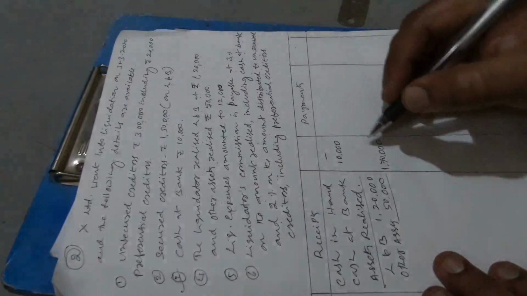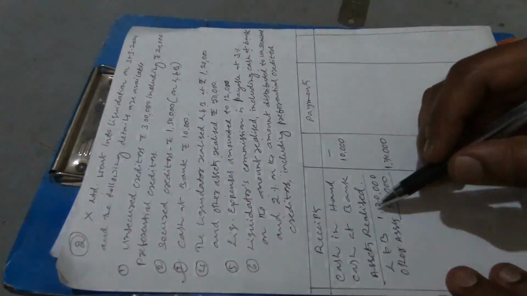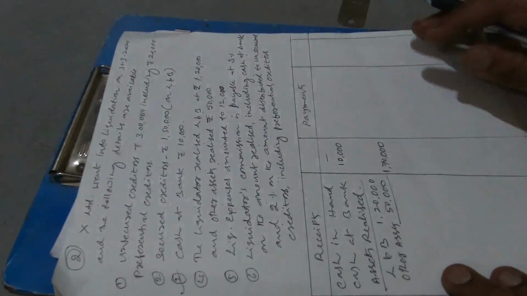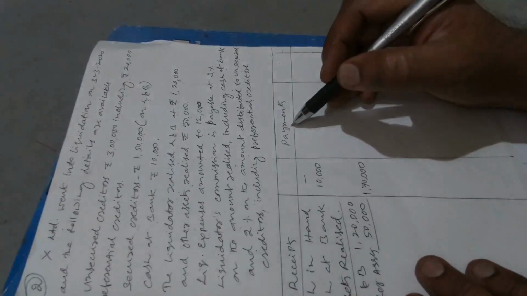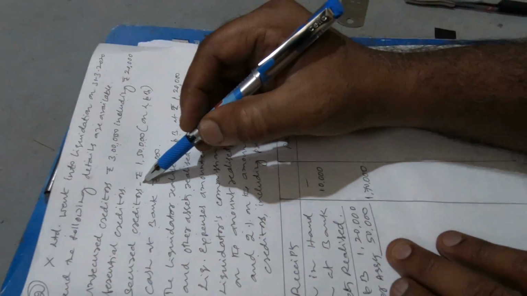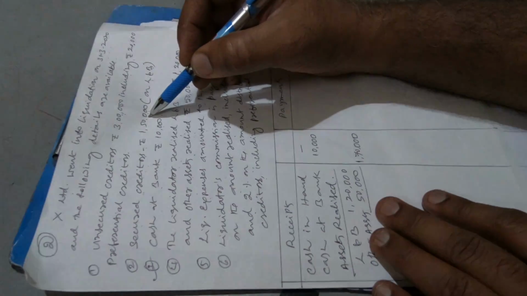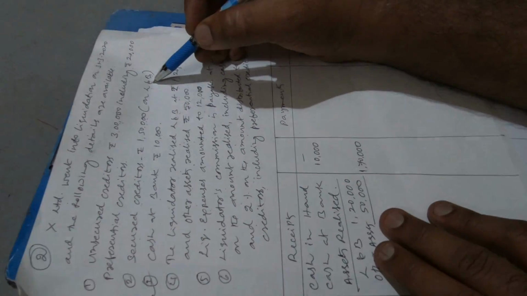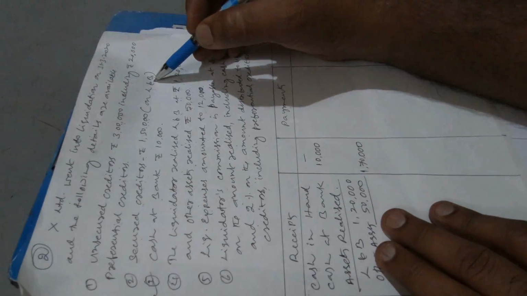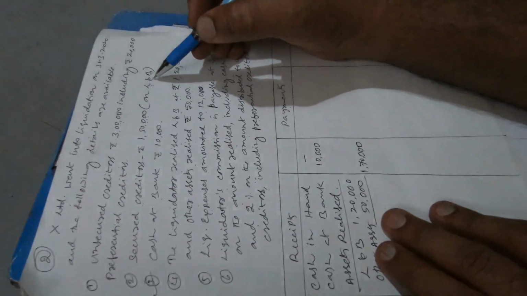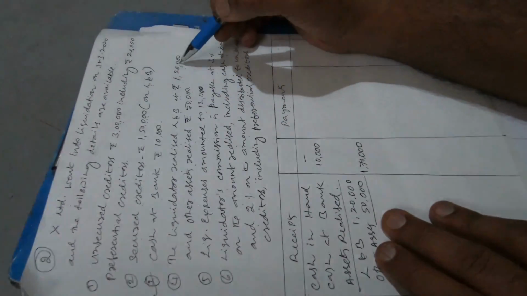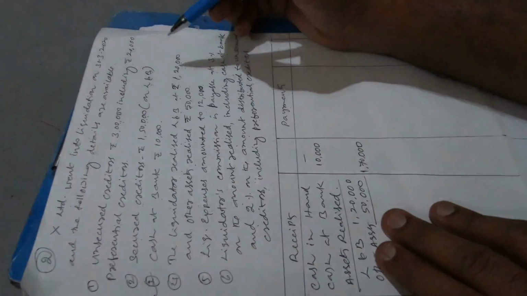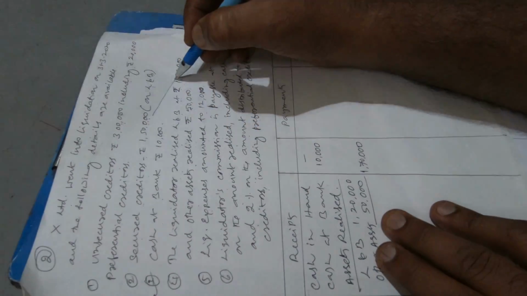Now, apart from these assets realized, we don't have any other receipt here. So let us move on to the payment side. Now, coming to the point here, see the secured creditors is actually 1,50,000, for whom land and building is given as a security. Irrespective of the original value of the land and buildings, when it is sold it has raised 1,20,000. So now we have a link between these two.